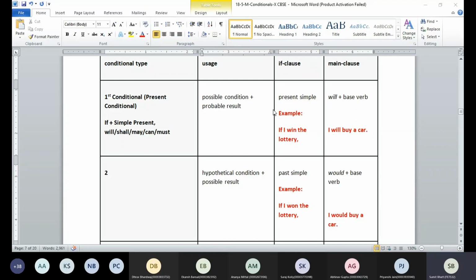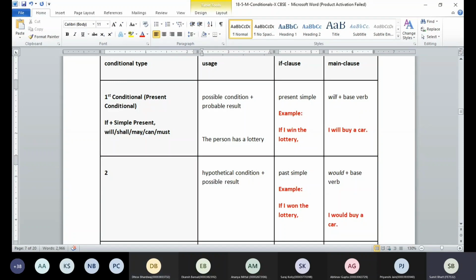Now let's assume they are very good friends. They know each other for a long time, and Akansh has grown up. Now he goes to buy a lottery ticket. What has he gone for? A lottery ticket. So we are assuming the person has a lottery ticket with him.